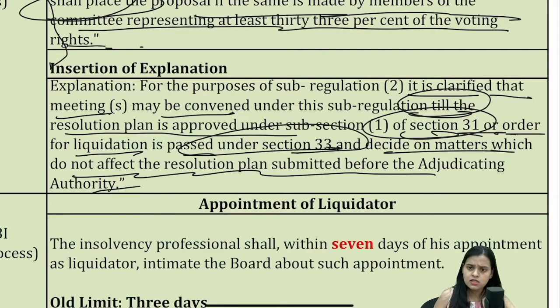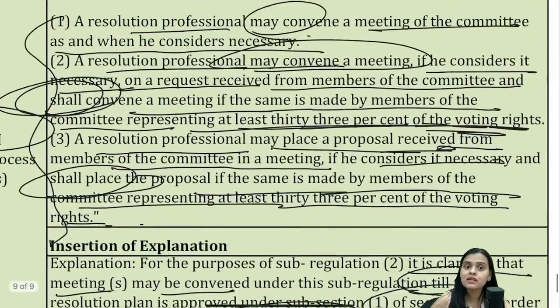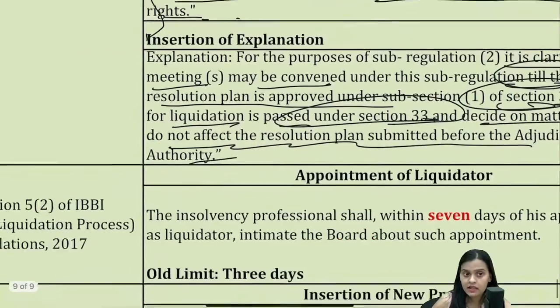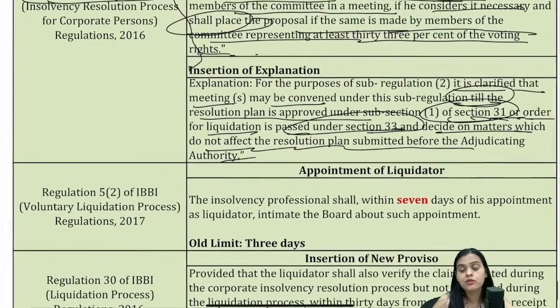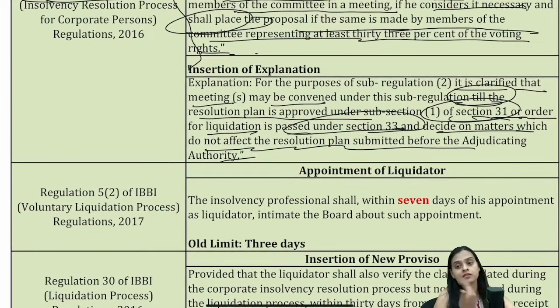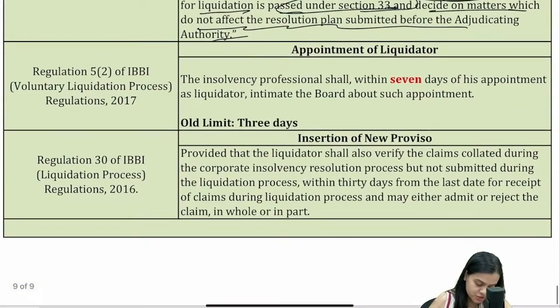So you can discuss, you can meet, you can decide on different matters also, how we'll do this, what will happen, whatever you want to decide. So a meeting can be convened according to regulation 18, but you have to keep in mind that you cannot decide on matters which affect the resolution plan which you have submitted before the adjudicating authority. Clear? Now, insolvency professional, when you are appointed as a liquidator, earlier you had to intimate to the board within 3 days. Now you get a time period of 7 days to intimate about your appointment.